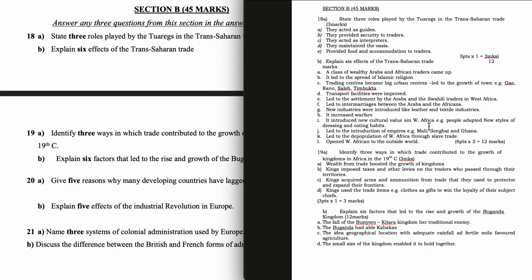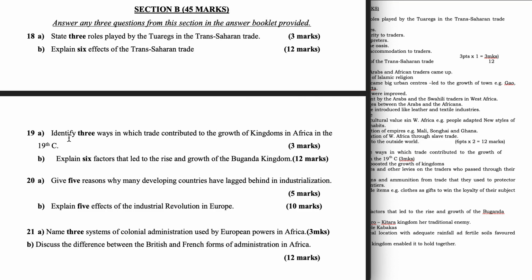in West Africa. For example, people adopted new styles of dressing and eating habits. It led to the introduction of empires, for example, Mali, Songhai, and Ghana. It led to the depopulation of West Africa through the slave trade. It opened West Africa to the outside world.